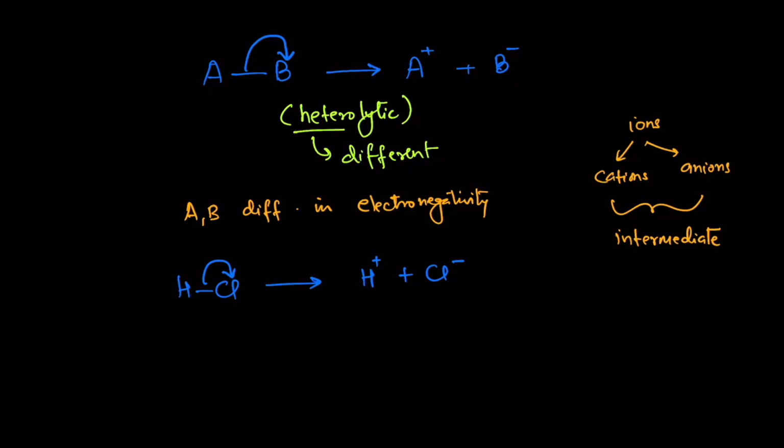We also looked at the different kinds of intermediates formed as a result of this cleavage. If the species have their own electrons, then those are called the free radicals. If they have a positive charge, we call them cations, and if they have negative charge, we call them anions. We will look at these intermediates and their properties in the next video.